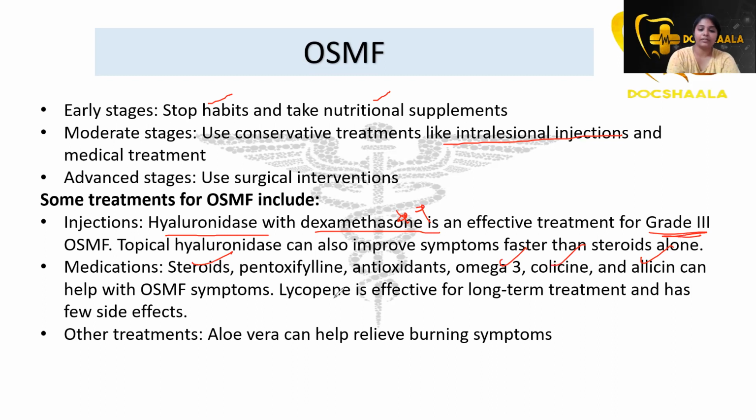Lycopene is effective for long-term treatment, and aloe vera we can use to relieve the burning symptoms of the patient. This pharmacological and management aspect of OSMF is also very important. They might ask a question from this slide also.